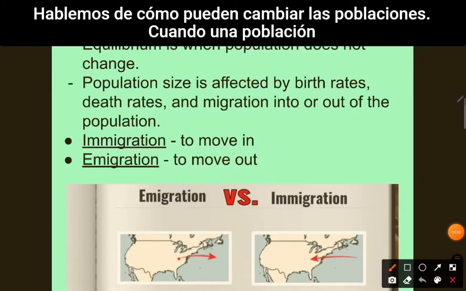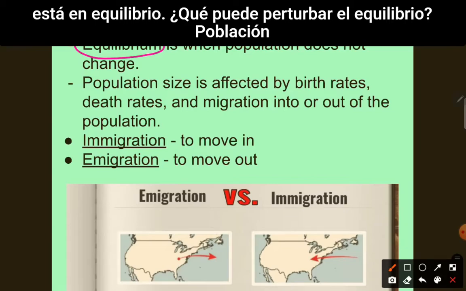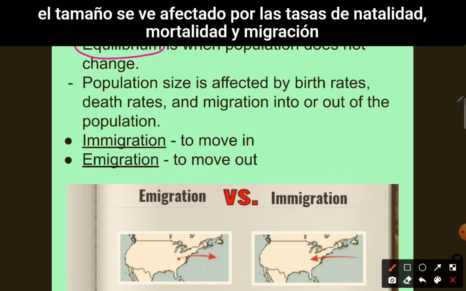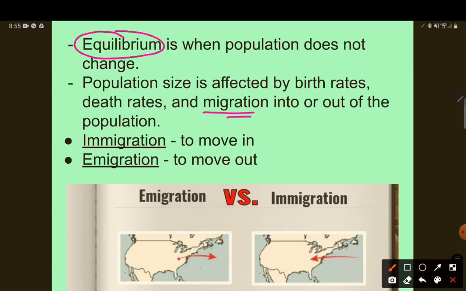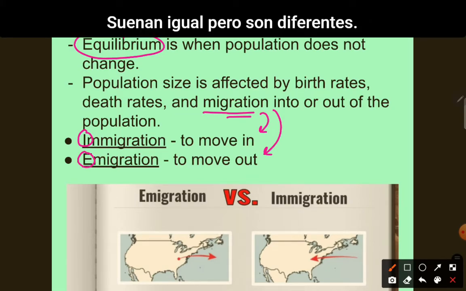Let's talk about how populations can change. When a population is not changing, it is at equilibrium. What can disturb equilibrium? Population size is affected by birth rates, death rates, and migration into or out of a population. There are 2 types of migration. There is immigration with an I and emigration with an E. They sound the same, but they are different.